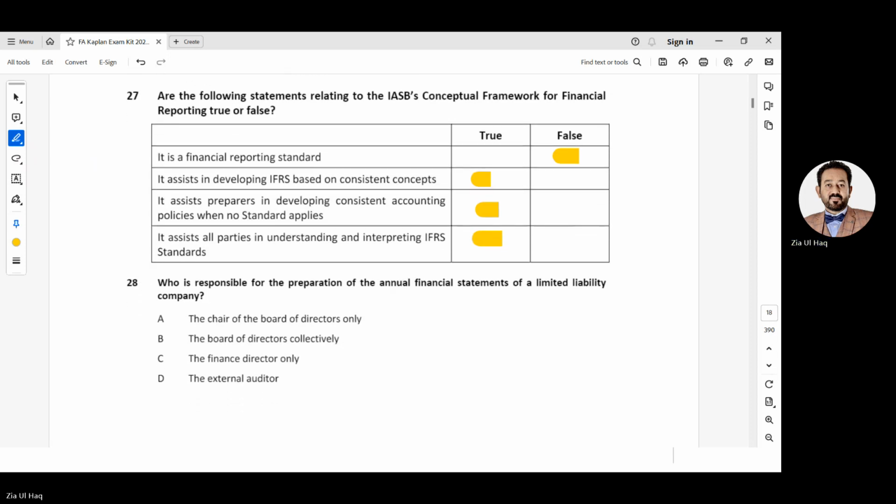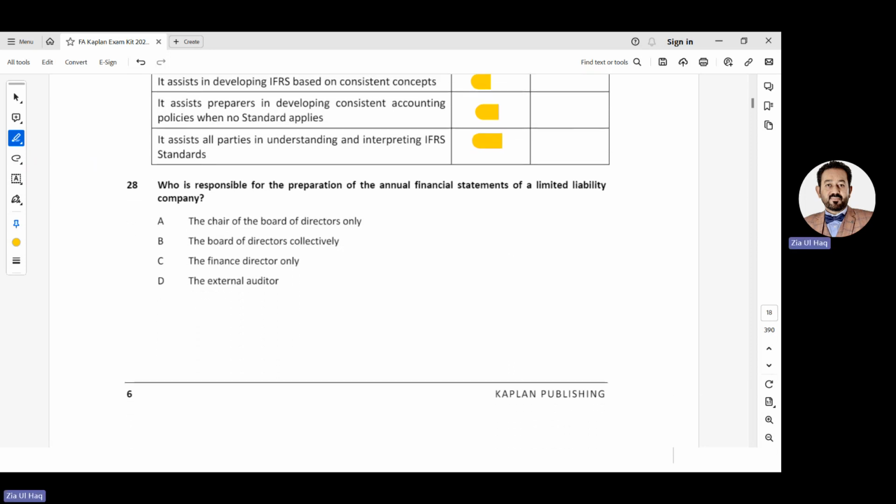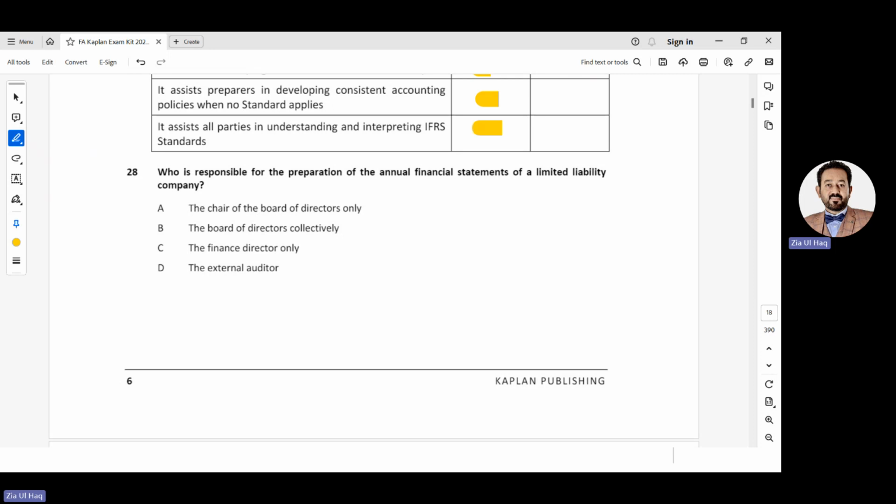28. Who is responsible for the preparation of annual financial statements of a limited liability company? The chairman of the board of directors, the board of directors collectively, the finance director, the external auditor. All directors collectively are responsible for preparation of financial statements. The auditor has to check. The finance director is a part of the directors. But who is mainly responsible? All directors are responsible to prepare financial statements, not a single director.